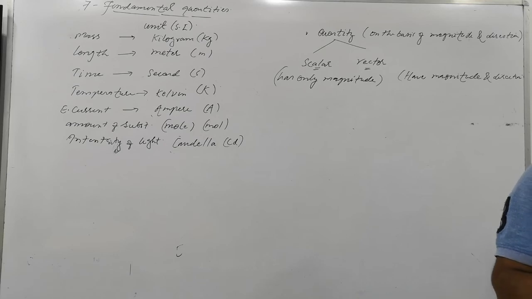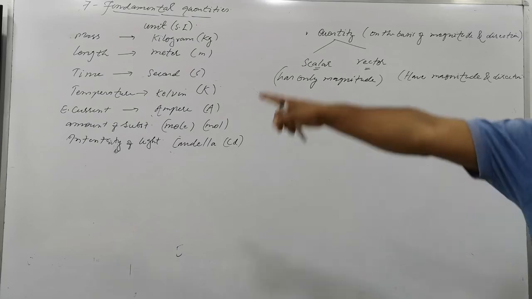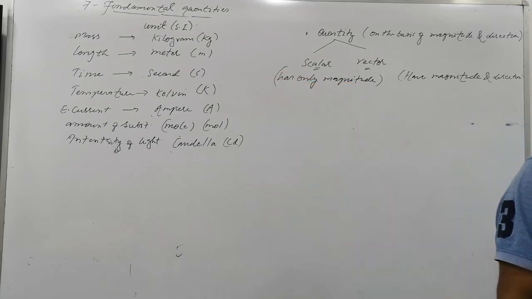Your mass on the earth is the same as your mass on the moon. But your weight on the earth is different from your weight on the moon. So weight is a vector, because weight is a force. But mass is not. So all these quantities are scalar. Displacement is a vector. Is that clear?